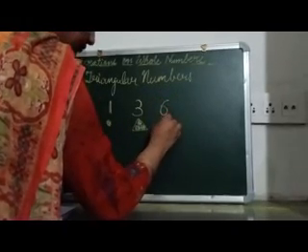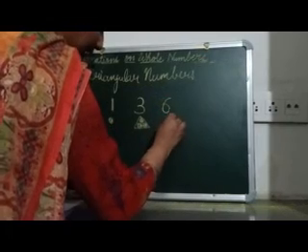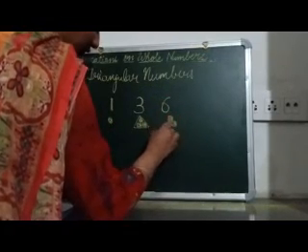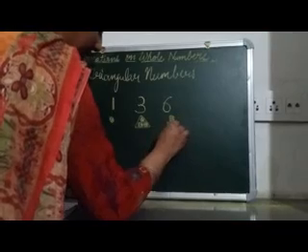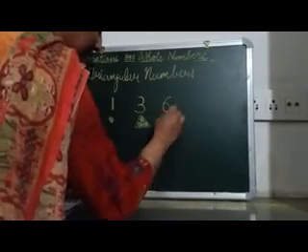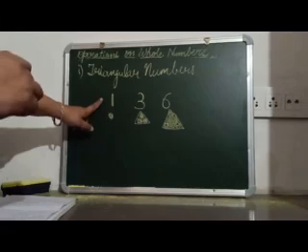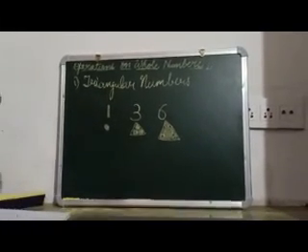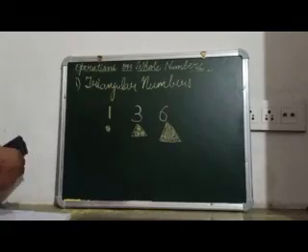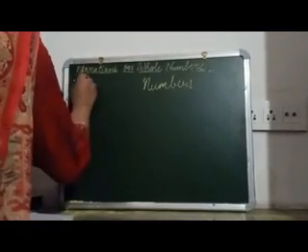1, 2, 3, 4, 5, 6. Again this is an equilateral triangle. So the numbers which can be represented as a triangular array of dots are the triangular numbers. Next are the rectangular numbers.